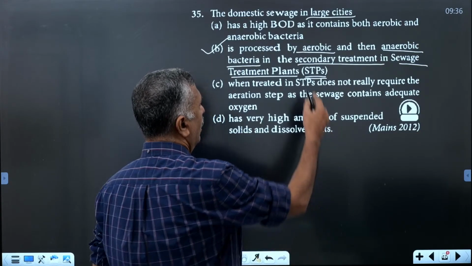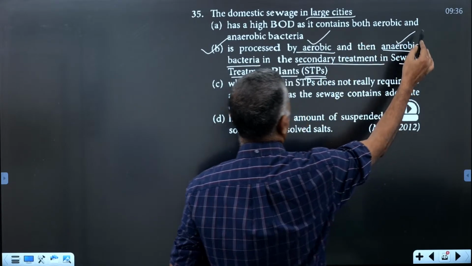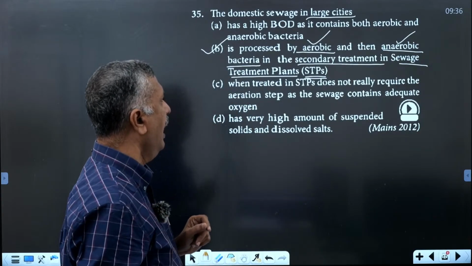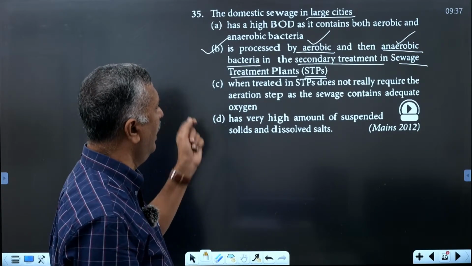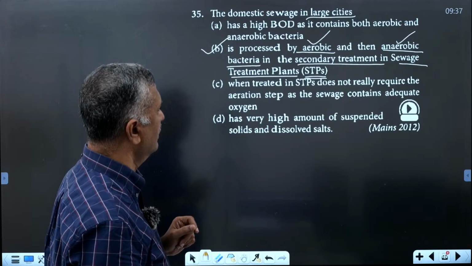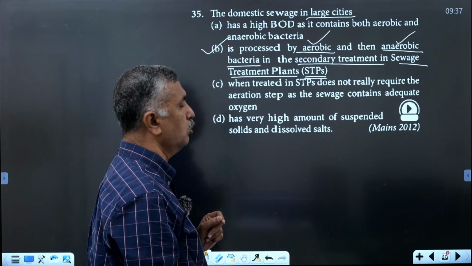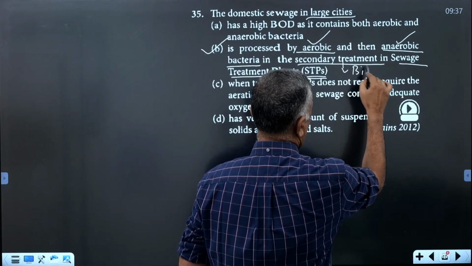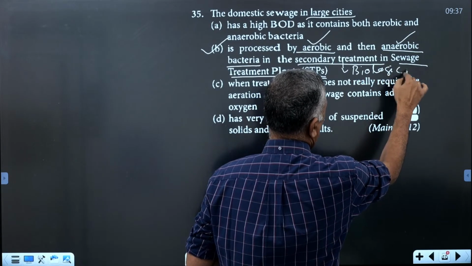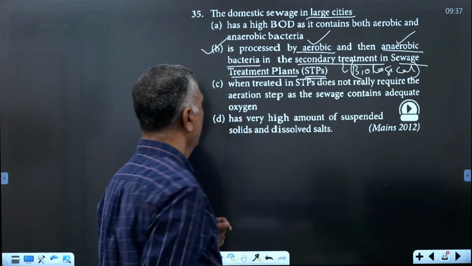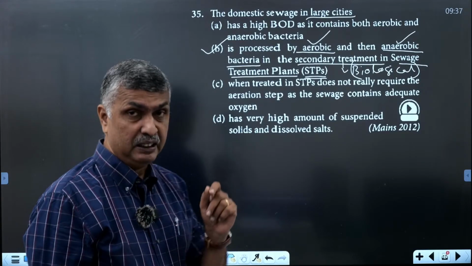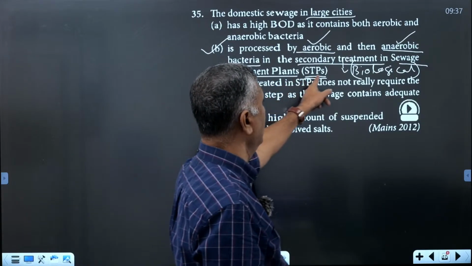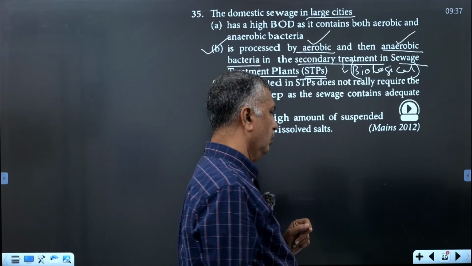It is processed by both aerobic and anaerobic bacteria in the secondary treatment, and it is a biological process. Sewage treatment plants are called STPs. Okay.